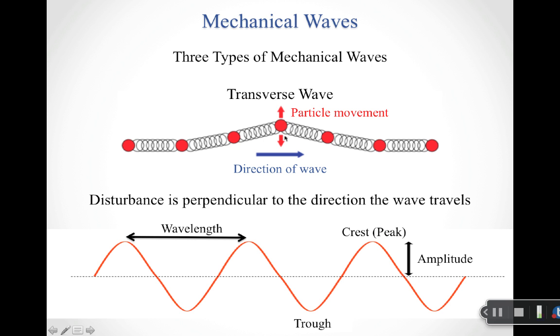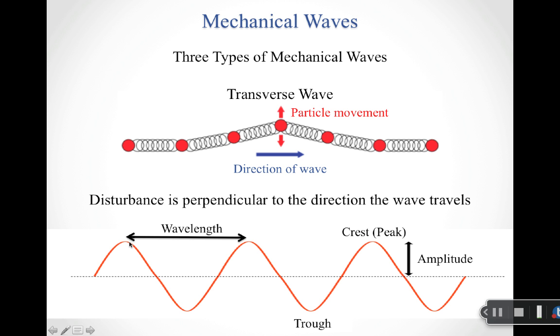For a transverse wave, the disturbance, how I move the individual particles, is perpendicular to the direction the wave travels. So the wave travels to the right, but all the particles here bounce up and down. And so that creates a wave that looks like this.